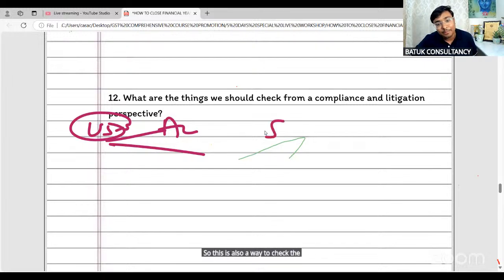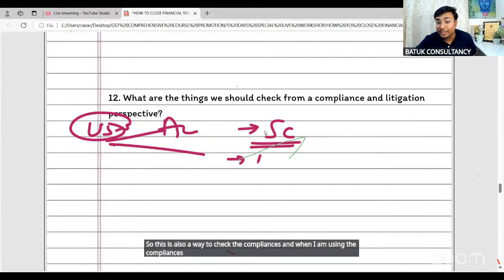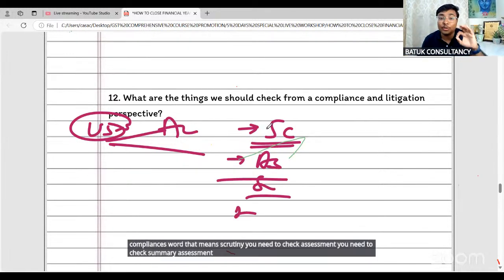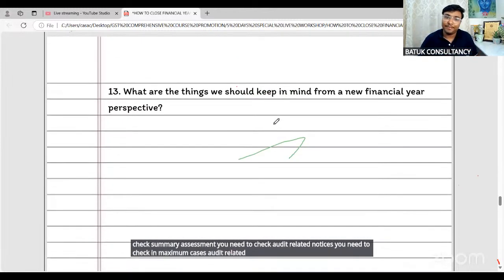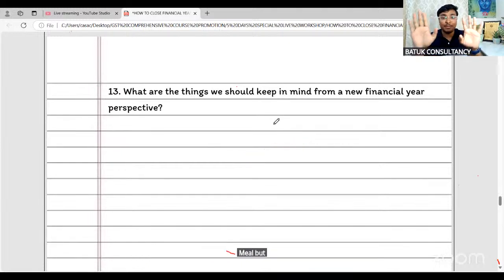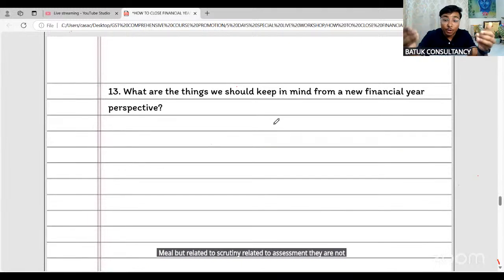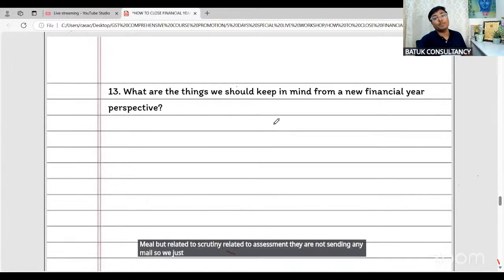And when I am using the word compliances, that means scrutiny you need to check, assessment you need to check, summary assessment you need to check, audit related notices you need to check. In maximum cases, audit related notices they are sending by mail, but related to scrutiny and related to assessment, they are not sending any mail. So we just need to focus on the GST common portal.